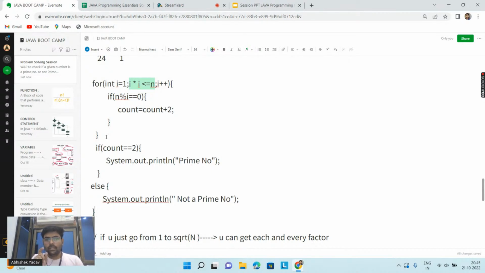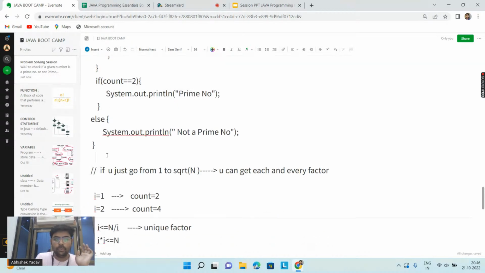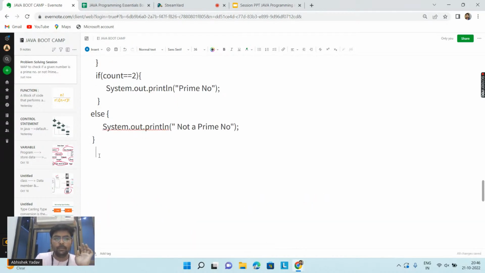Okay, so there is one loophole. Please try to observe this loophole. Here I have made one mistake. Let's try to see what mistake I have made. So here you are saying, hey, if I know one factor, then I am able to get the next factor, and you are calculating all the unique factors. So let's take one more example here.